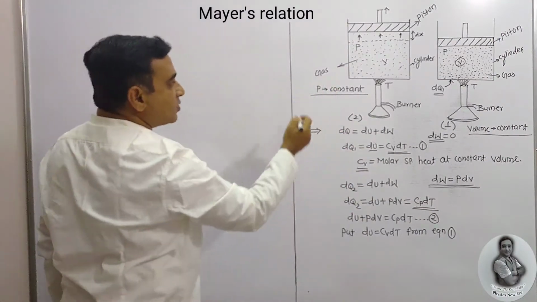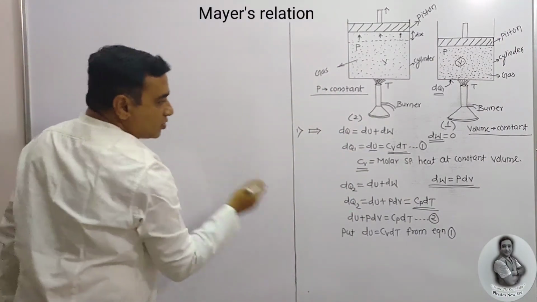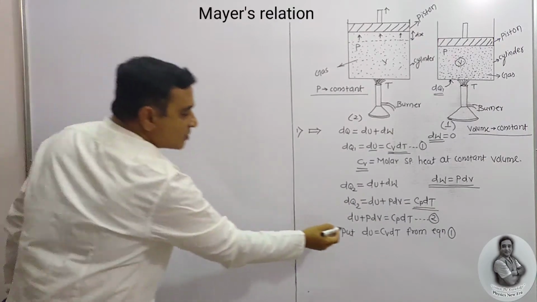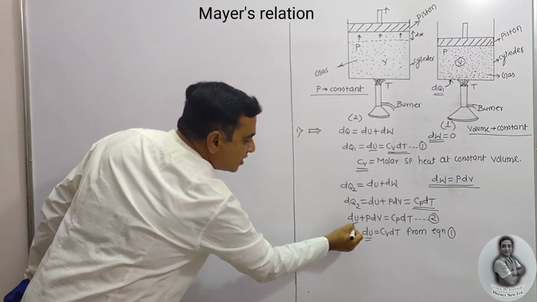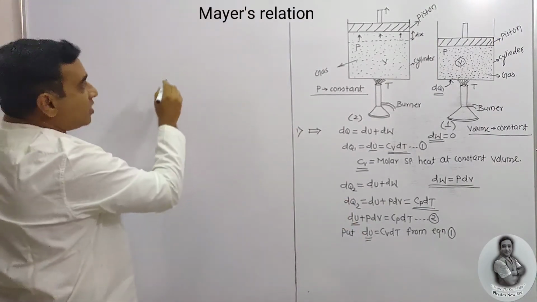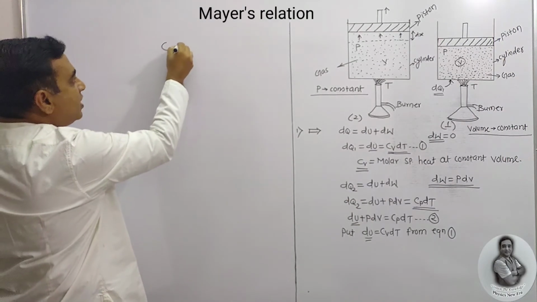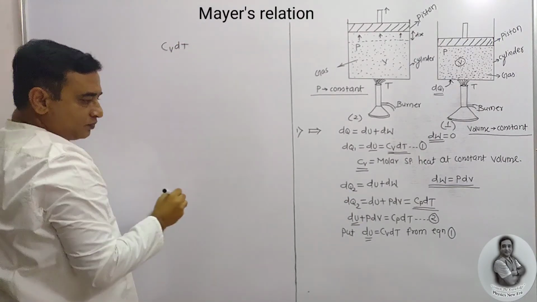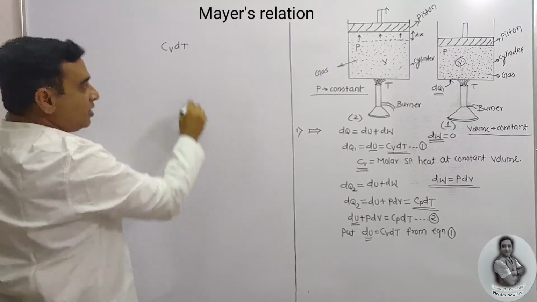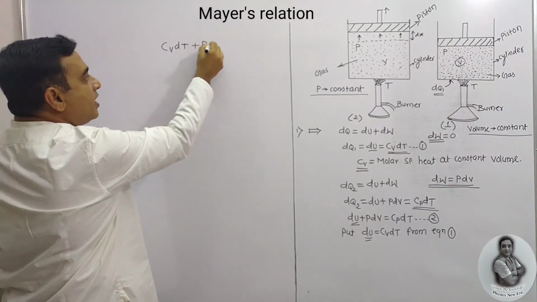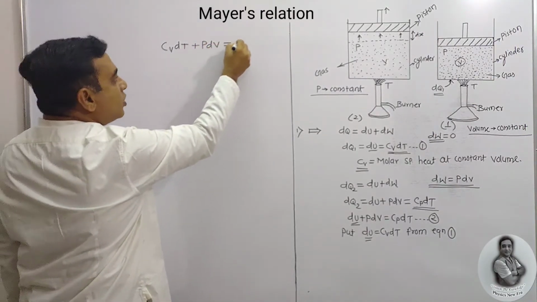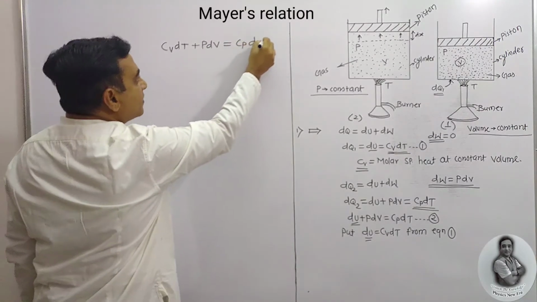So I need to substitute that here. After substituting the du value in this equation, the equation becomes Cv dt plus PdV is equal to Cp dt.